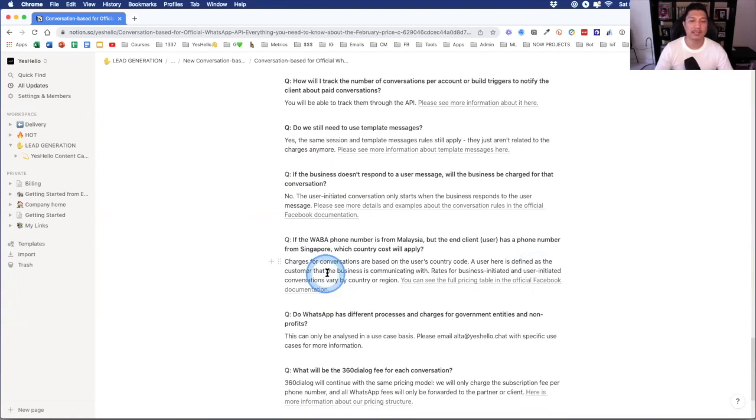Charges for conversations are based on the user's country code. A user here is defined as the customer that the business is communicating with. So if you are communicating with a lot of customers from Indonesia, then it's more cost effective, because it's charged based on where the customer is, not where the business is.